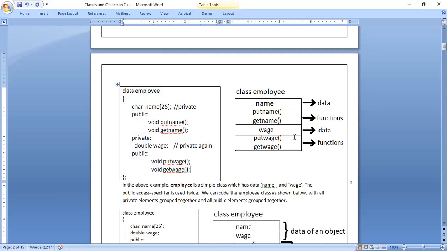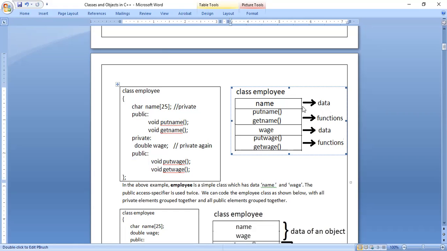Okay. You just observe this diagram. See, class employee. So this contains two things, data and functions. Always a class contains two things, data and functions, because we got the concept of class from the object itself. In the real world, from the concept of object only, we have got the class, because data and functions are related to object. Putting data and functions together is called a class.